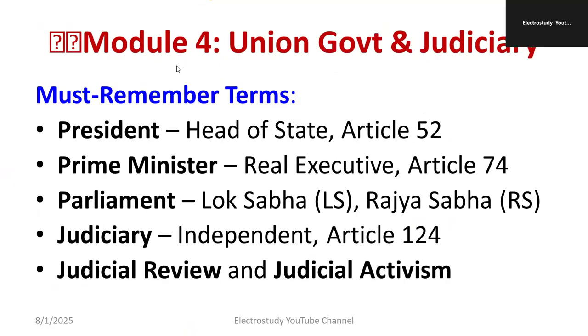Now, we'll discuss the union government and judiciary, which belongs to module 4. You must remember the following terms. President, head of the state, which belongs to Article 52. Prime Minister, real executive, which is mentioned in Article 74. Parliament: Lok Sabha and Rajya Sabha. There are two houses of Parliament: one is Lok Sabha, the other is Rajya Sabha. Judiciary, independent, Article 124. Do remember this. Judicial review and judicial activism.